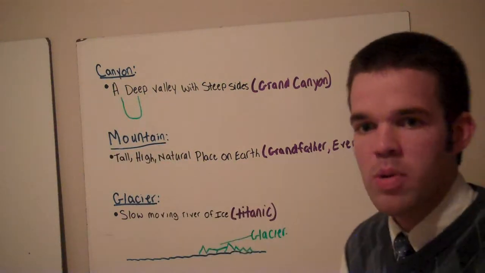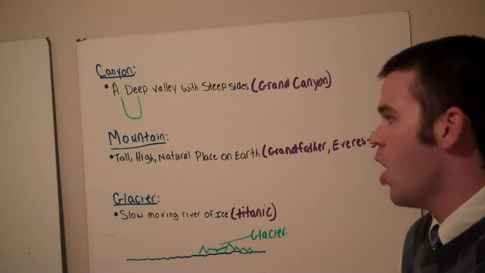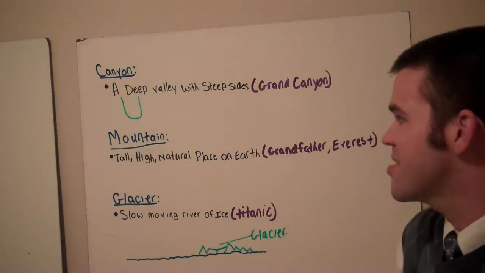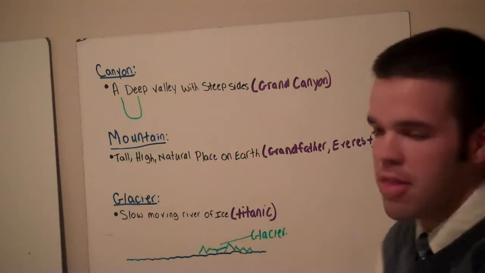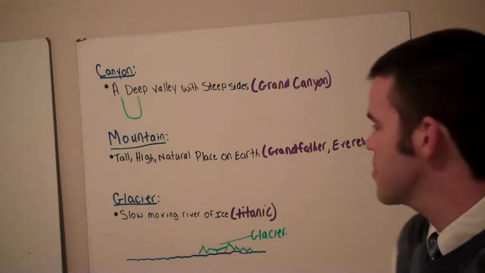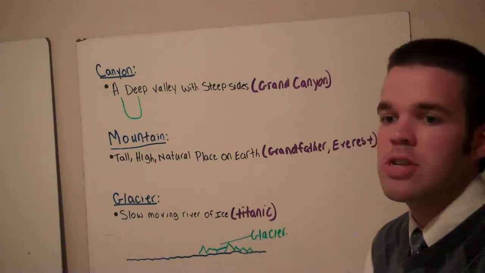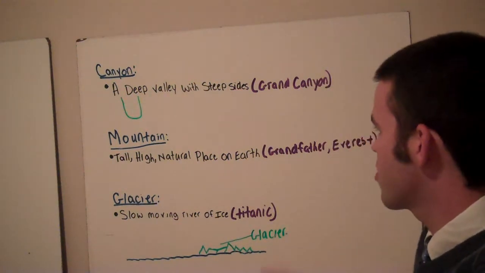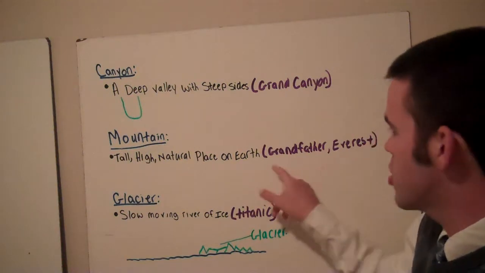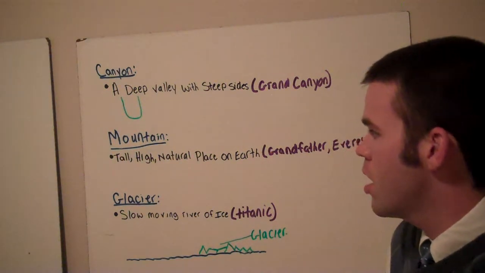The next one, we also have them in North Carolina, are mountains. Mountains are tall, high, natural places on Earth. The two most famous are Grandfather Mountain, right here in North Carolina, and Mount Everest. Now, Mount Everest is part of a unit that we're going to talk about. So we're going to leave Mount Everest here. Just remember that Grandfather Mountain is in North Carolina.